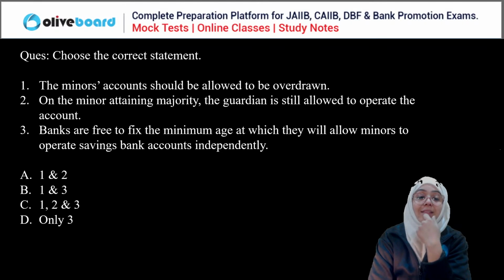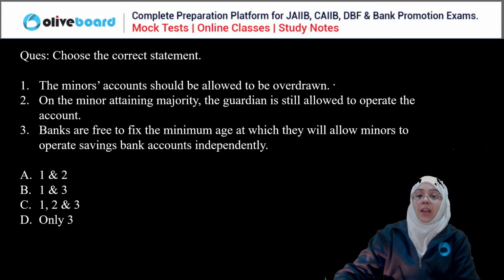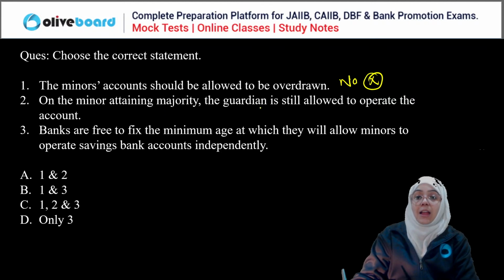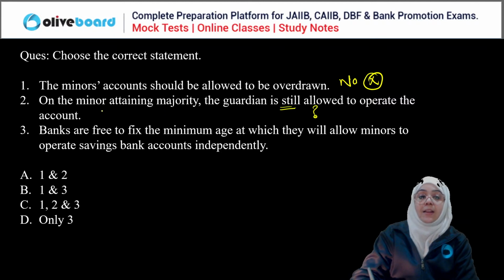Rigved, you are saying that all of the three are correct statements. See, read the question carefully again. I'm not asking for the incorrect statement. The first statement is the minor account should be allowed to be overdrawn. Yes or no? No, a minor account is not allowed to be overdrawn, so this is a wrong statement. On minor attaining maturity, the guardian is still allowed to operate the account.